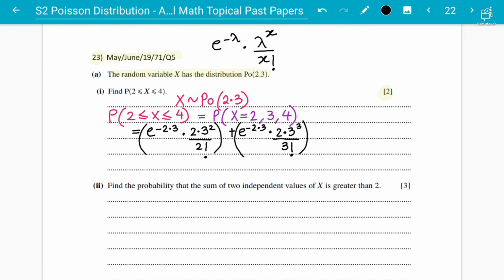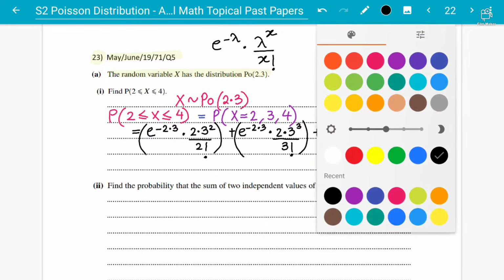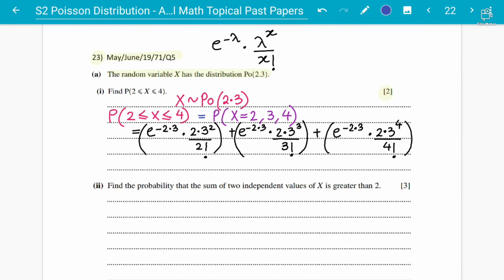That's the original formula, but I'm going to explain how you can make it easy for you as well. So this is the next one, e power negative 2.3 into 2.3 power of 4 divided by 4 factorial. What we see, students, is that you can take e power negative lambda as common. So here we go, that's how we normally solve the question.